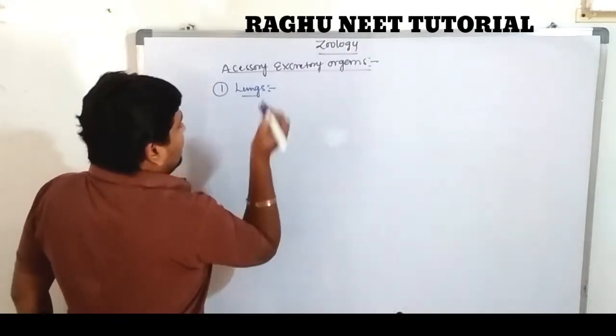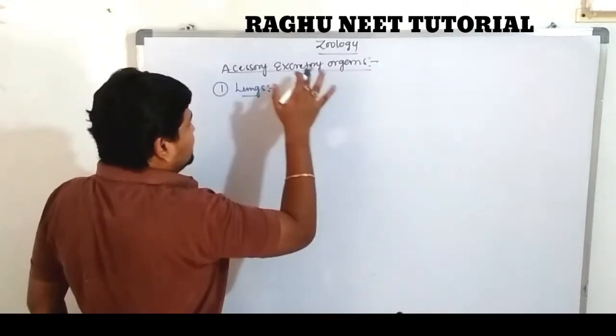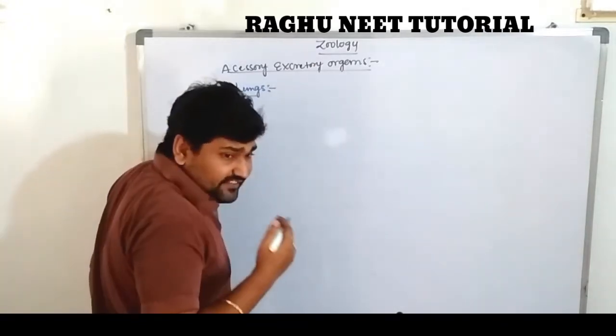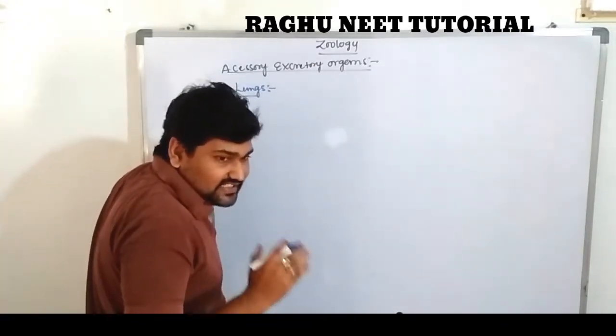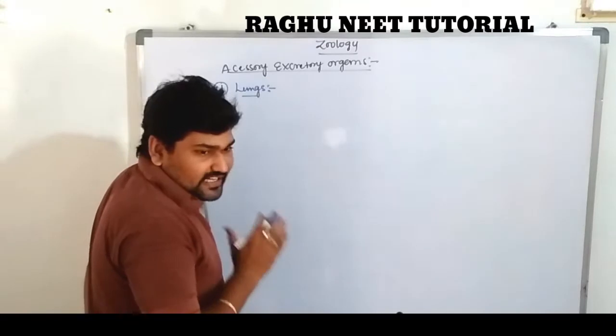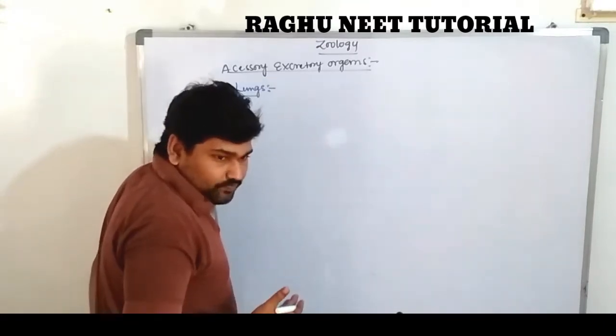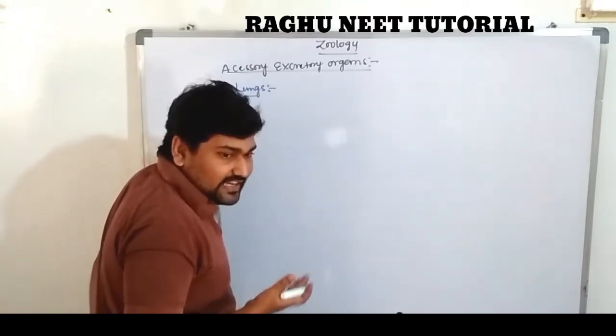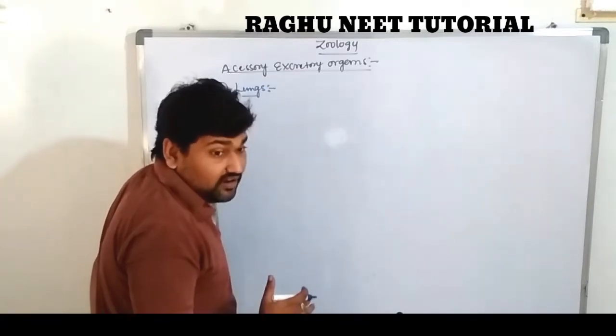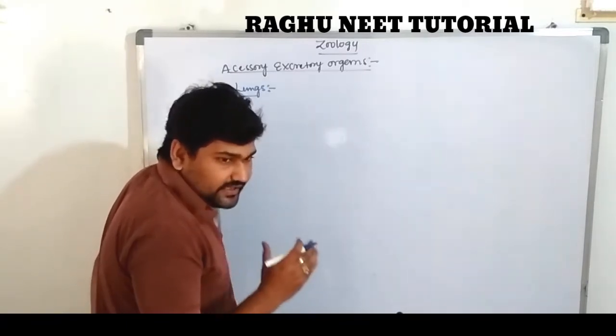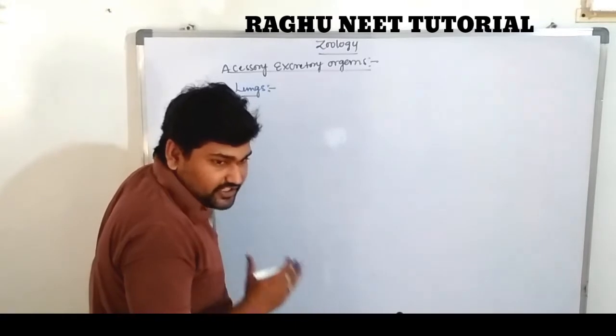But the liver also acts as one of the accessory excretory organs. It is one of the largest glands in our body. So what is important? The ornithine cycle occurs in the liver region. The ornithine cycle occurs in the liver region.